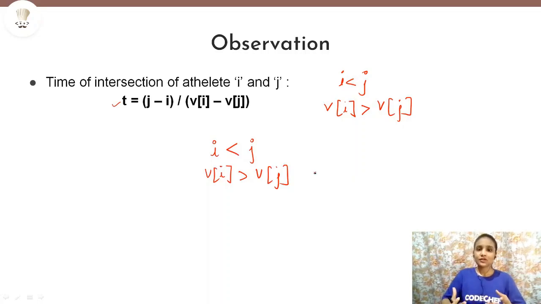And also this is true that if the starting point of one athlete is lesser and the other athlete has a starting point which is greater than the first athlete, but the velocity of the athlete with the lesser starting point is greater than that of the second athlete, then at some point of time they will definitely meet. And this is an infinite race. We do not have any ending point to this race. So that is why we can say that they will definitely intersect at some position at some time.